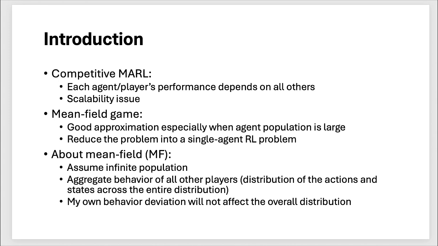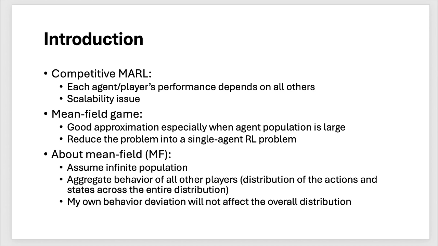So first, some introduction. We will begin with thinking about a competitive multi-agent reinforcement learning, where each agent is acting selfish and they want to maximize their own benefit only. So this means everyone's competing with each other, and each agent and player's performance will depend on all other players. And there is a scalability issue, especially when the total number of agents is large. We can just think about the joint state and action space just expand exponentially as the number of agents increases.